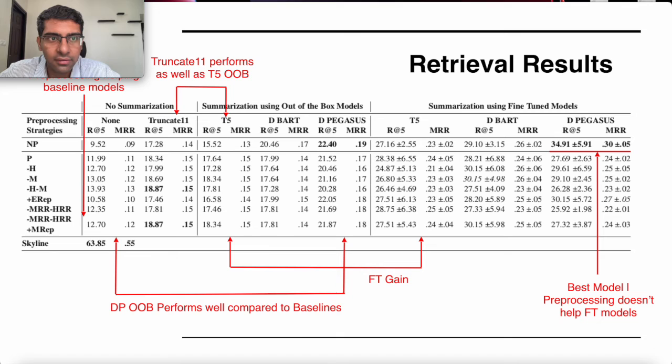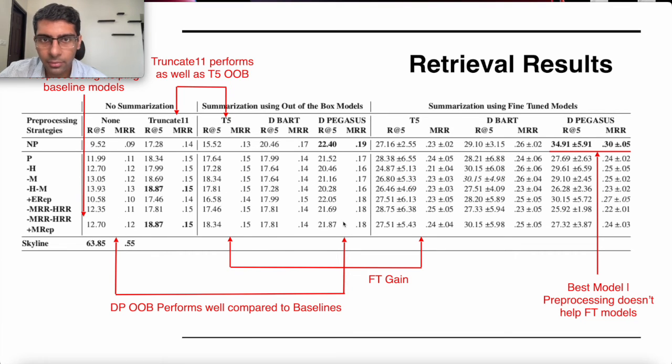In this table, the retrieval results are listed for our experiments. And the thing to note here is that without any summarization, only 9.52% retrieval is obtained, whereas this value jumps to close to 35% when we run our best model after summarization. The other takeaway, and these numbers have to be taken in context with the skyline value, which is just 64%, which is pretty low. So that is why this 35% number is pretty high when seen with this skyline value.